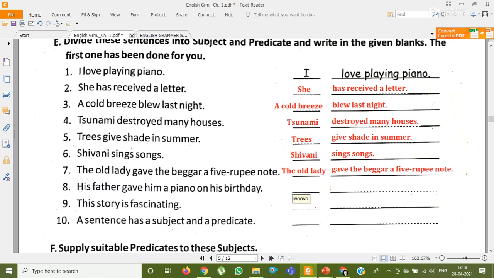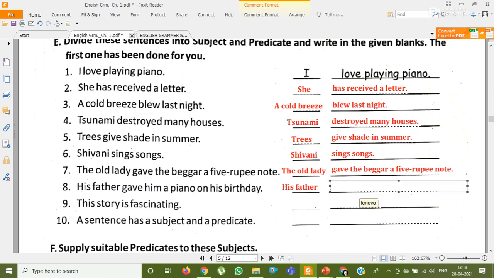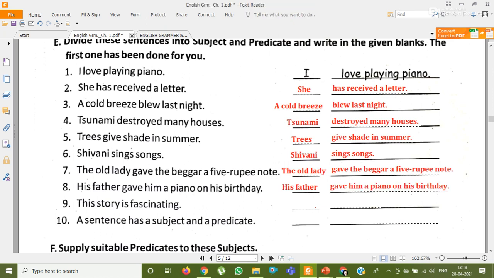His father gave him a piano on his birthday. So what is this sentence about? It is about father. Okay, his father. So this is the subject, and what his father did, gave him a piano on his birthday. So that is the predicate. This story is fascinating. So this sentence is about what or about whom? It is about this story.